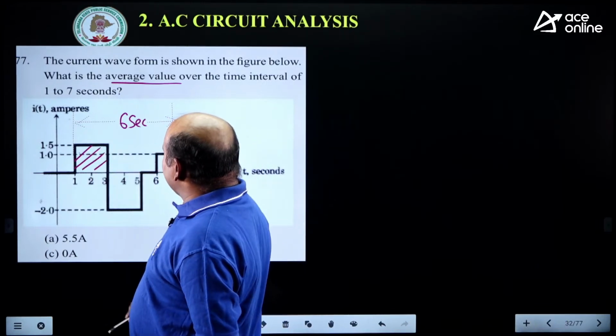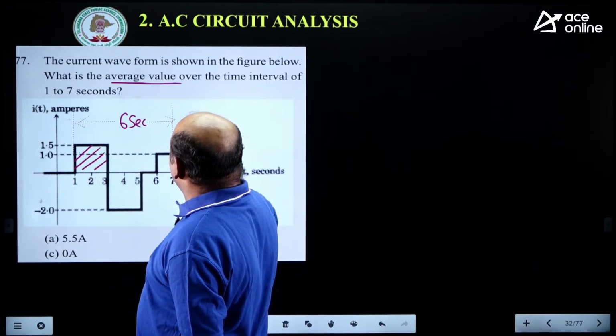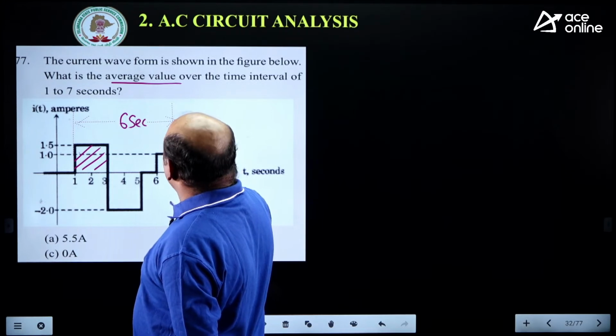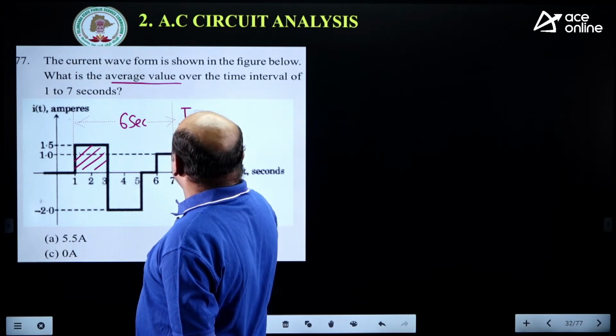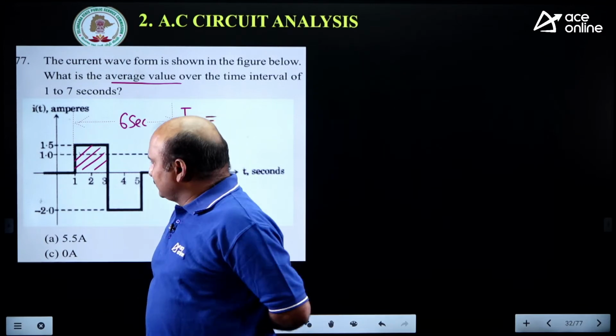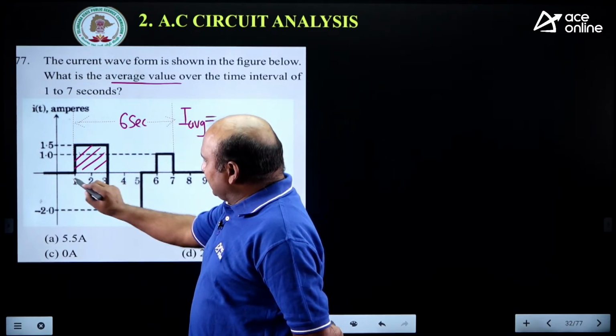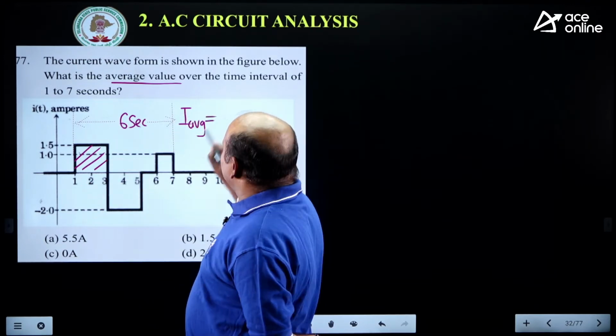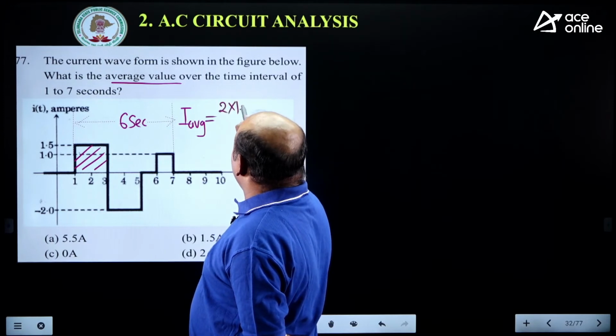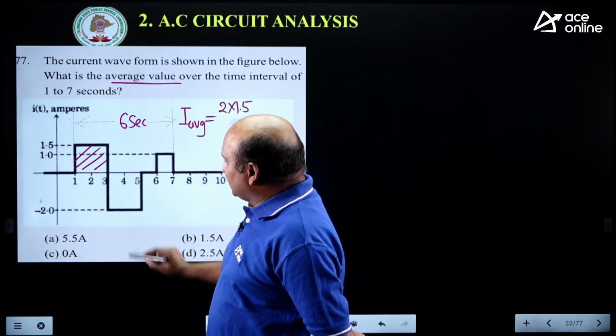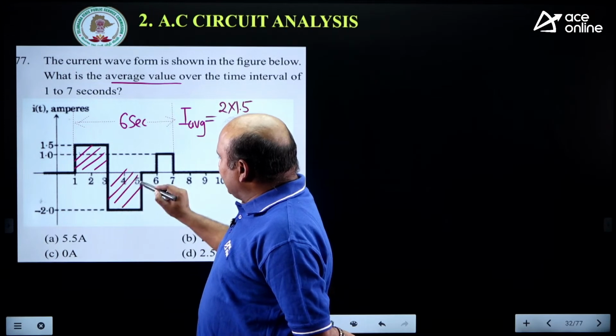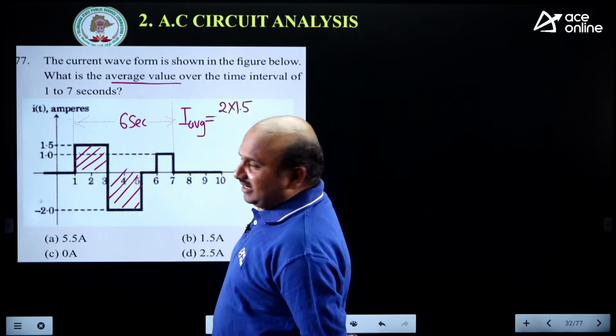This area I can take as the average value. This is the current function, right? I average is equal to, I can take it. What is this? Here 3 minus 1, 2 into 1.5. Very good. And this one is what? 5 minus 3, 2 into minus 2.